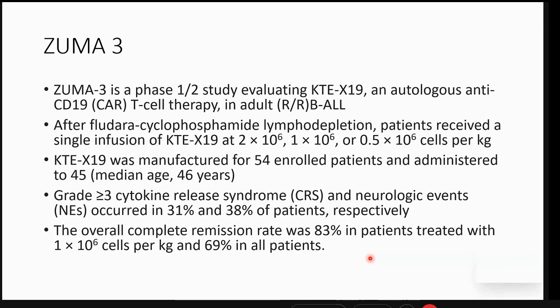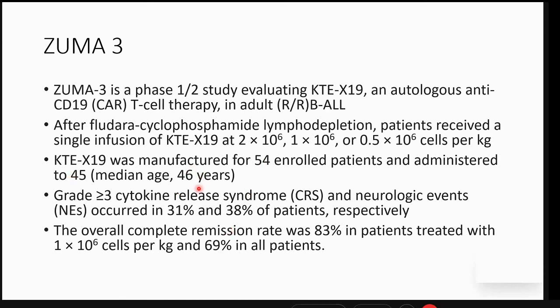So ZUMA-3 was a phase 1-2 study evaluating an autologous anti-CD19 CAR T-cell therapy in relapsed refractory ALL after fludarabine cyclophosphamide lymphodepletion. They used 3 doses, because it was a phase 1, so it was a dose-finding study. They used 2 million, 1 million and half a million cells per kg body weight. And out of the 54 enrolled patients, 45 actually got it.